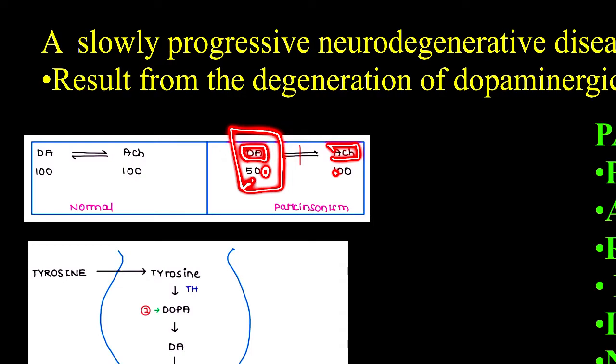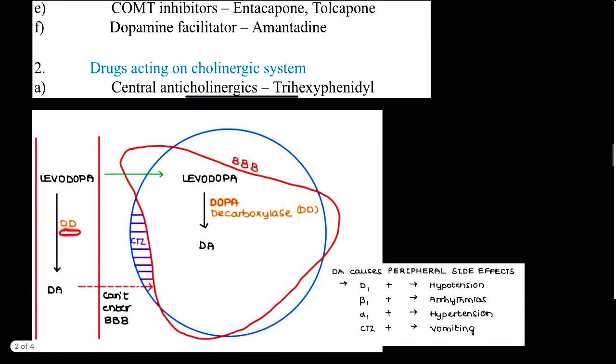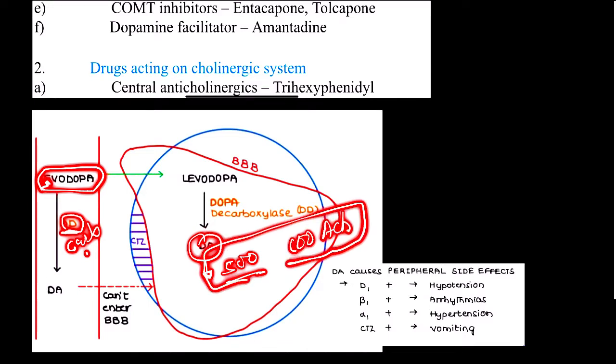That means if we use excessive levodopa with carbidopa or benserazide, there will be an excessive amount of dopamine in our brain. Let's suppose there will be 500 dopamine inside our brain and only 100 acetylcholine. At this condition, it is the condition of psychosis.